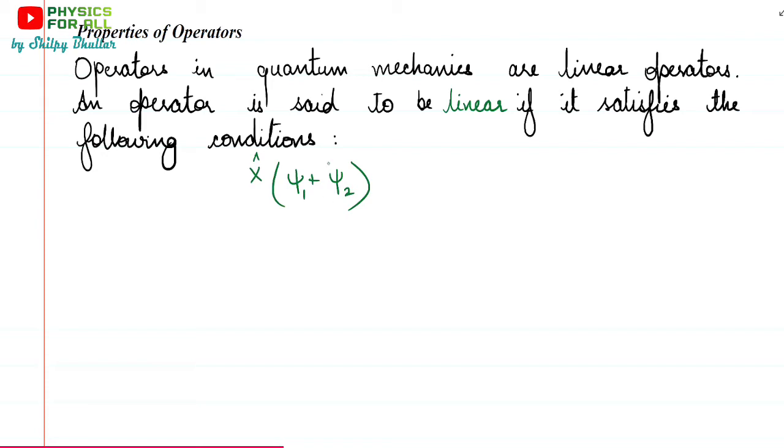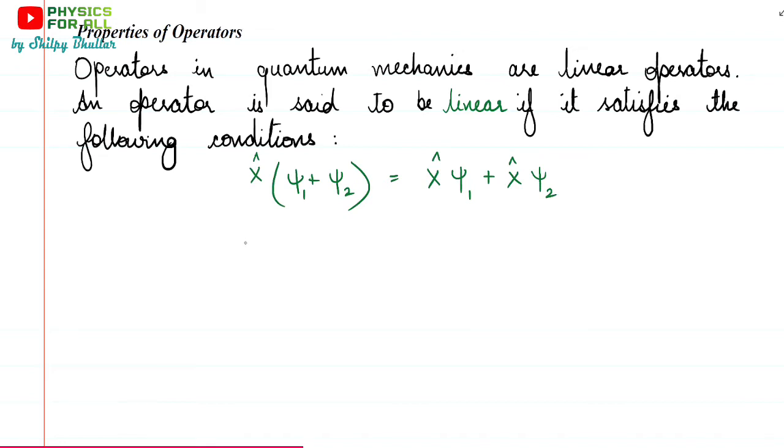So if this operator x acts on the sum of these two wave functions, then that would be equal to operator x acting on psi1 individually plus operator x acting on psi2 individually. So this is very simple to understand.